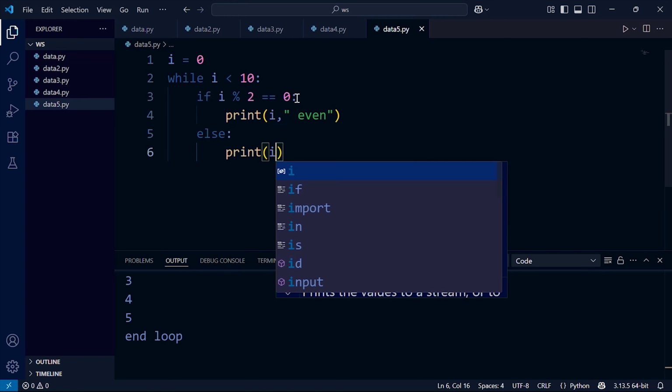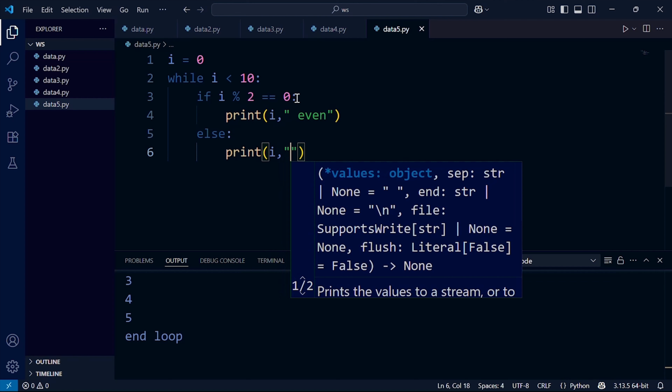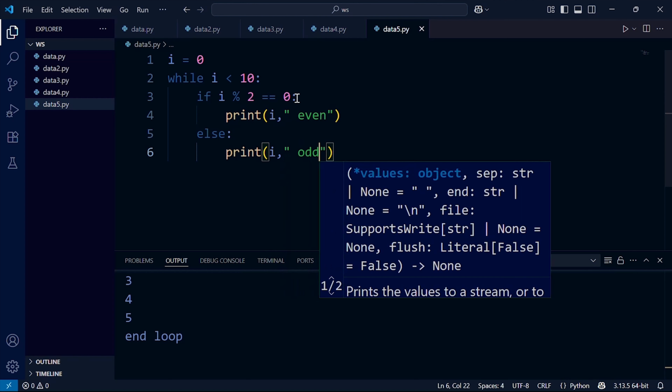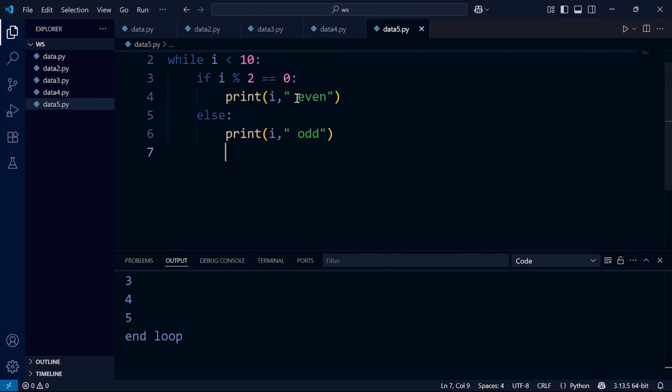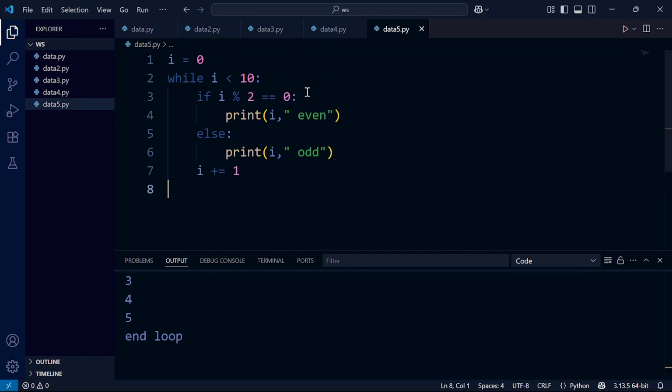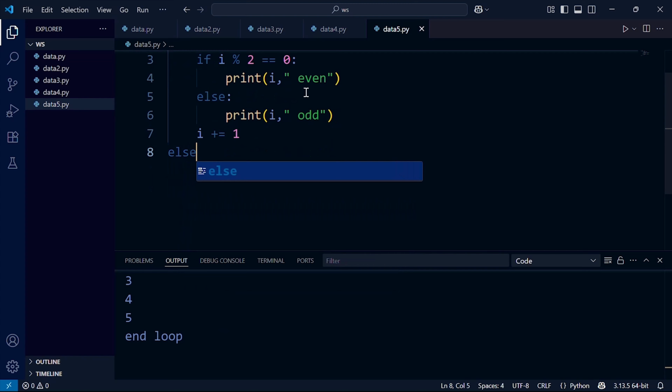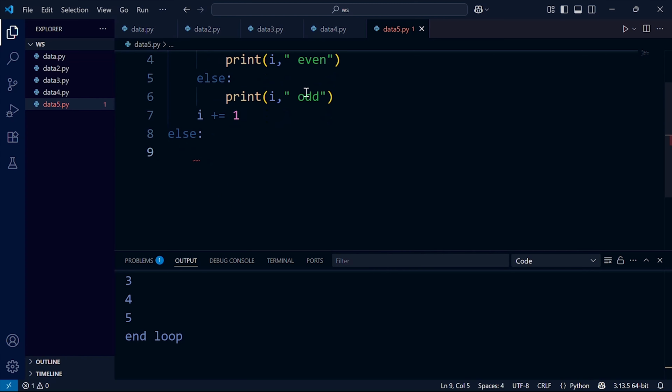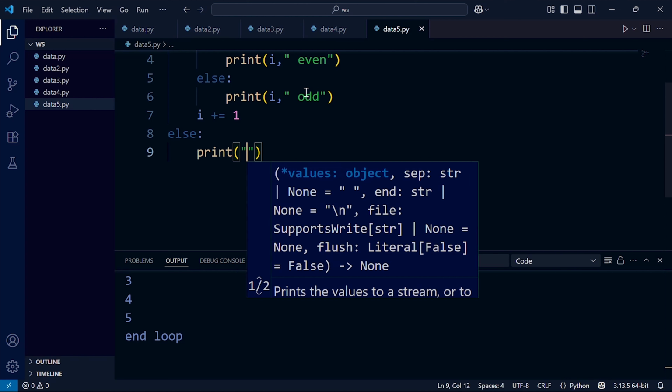Now you can print i, and tell the user this is the odd. After this you can add the incrementation. Let's say i will be equal to i plus 1. Now we can end our loop by adding else, and we can print this is the end of loop.